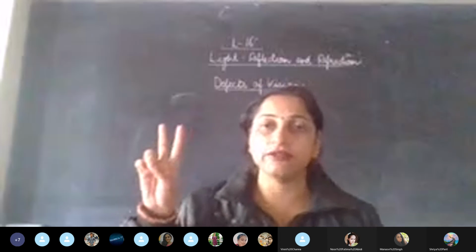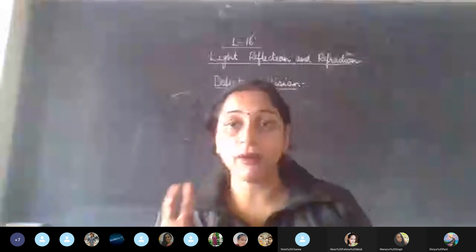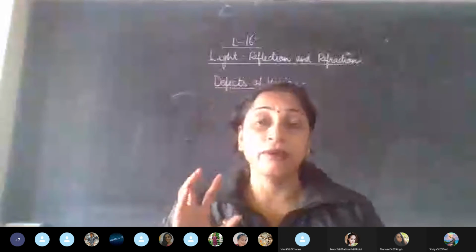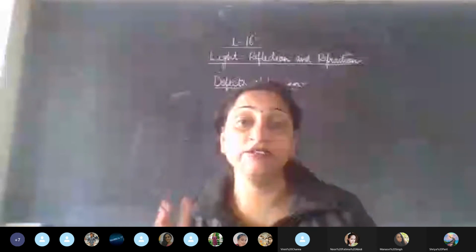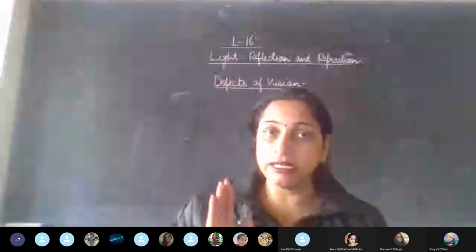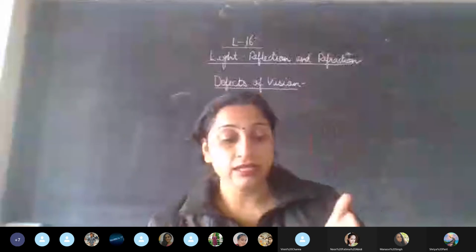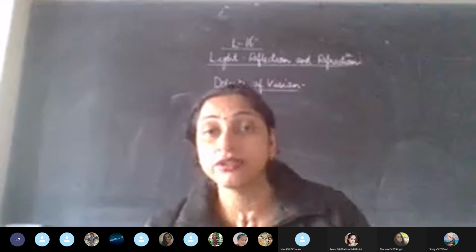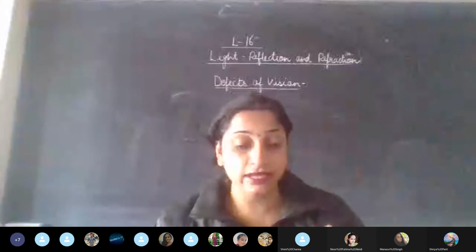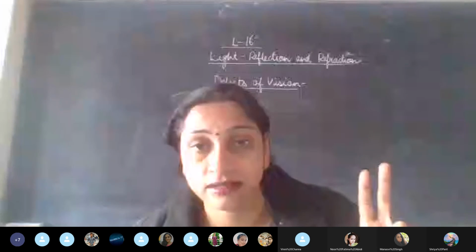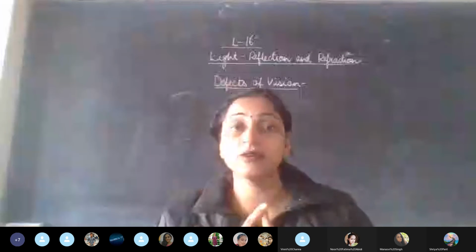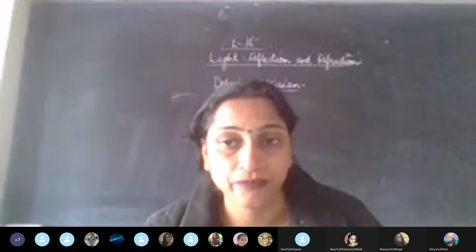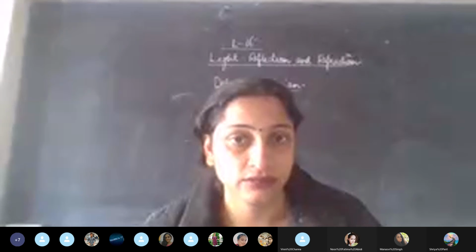There are two names for it. It is short-sightedness or myopia. Now children, before you come to any confusion, I would like to clear something. There are two names here, and many times children get confused. So short-sightedness, and the second one is long-sightedness. So what does the word sight mean? S-I-G-H-T. It is an English word.